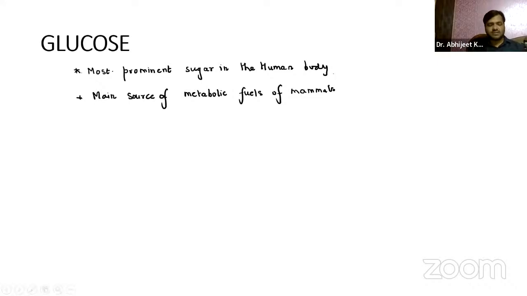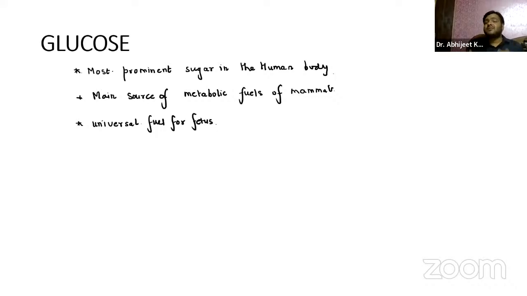Basically, we get the energy from it. It is the universal fuel for the fetus. Now, when I say fetus, guys, I'm talking about when the conceptus is in the form of a fetus. Firstly it is the zygote, then the embryo, then the fetus, right? So it is the only source of energy for the fetus. It is glucose, so it is the universal fuel for the fetus, right?